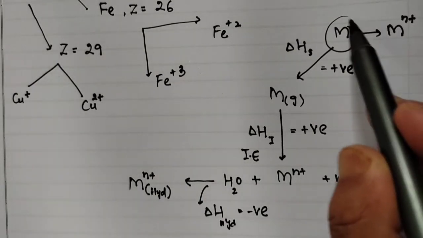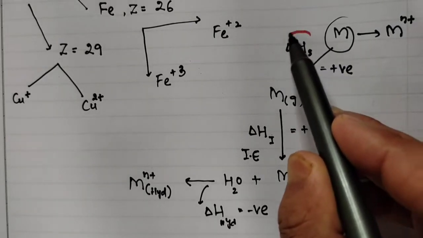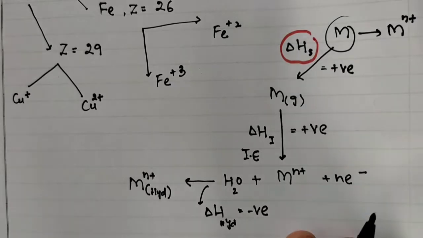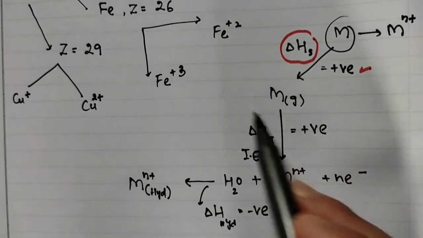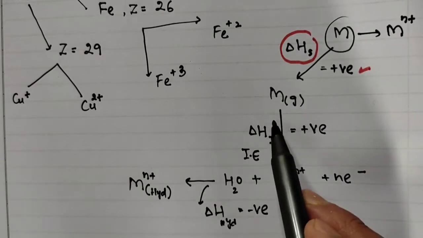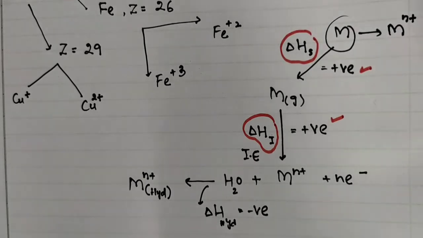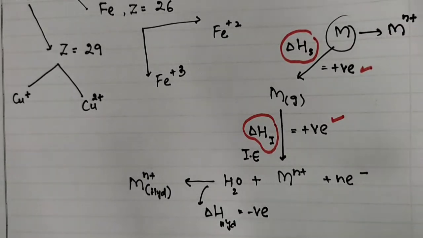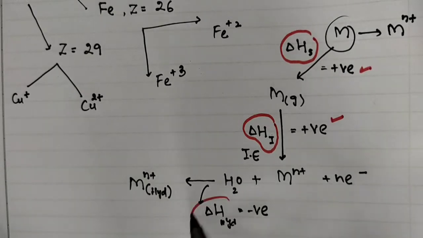One, you convert the metal to the gaseous state, requiring energy called the enthalpy of sublimation. Since you are giving the energy, it is plus. Second, from the gaseous state you convert to the ionic state. You need energy to be supplied, that's your ionization energy, and the sign is plus. Then when we talk about the stability of an oxidation state, whether it exists or not, we are dealing with the solution. We have some solvent there, let us say water, so this is the enthalpy of hydration.